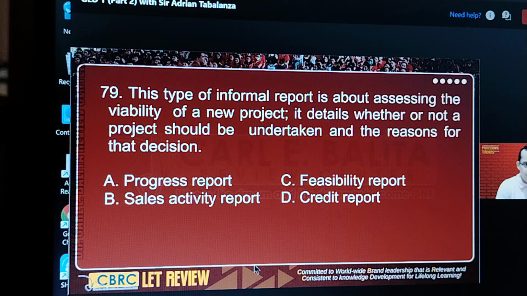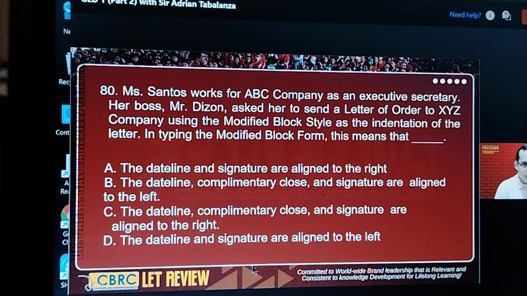Okay, 79, type of informal report, and then you have the word viability, which I also mentioned a while ago. So viability refers to feasibility report. Okay, 80. Here we're talking about block style or block form of letter. Okay. It says here, we're looking for modified block style or modified block form.